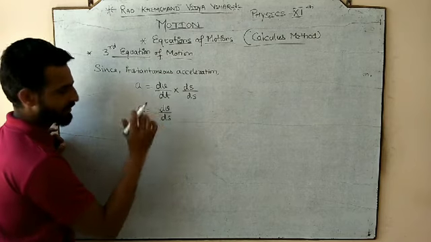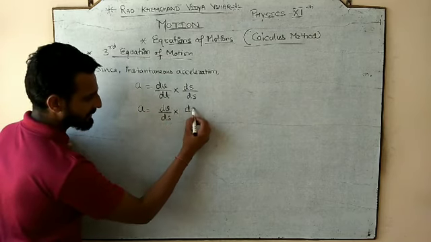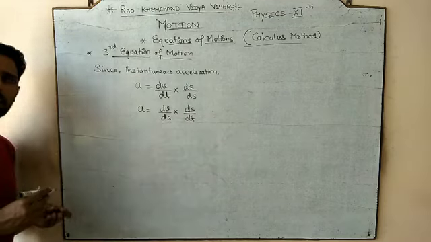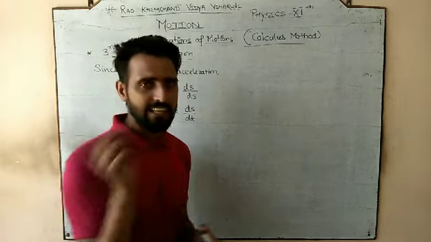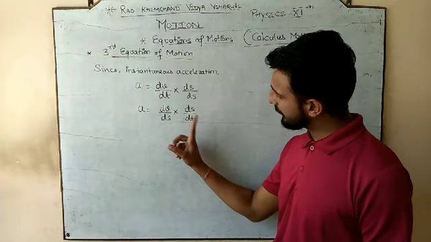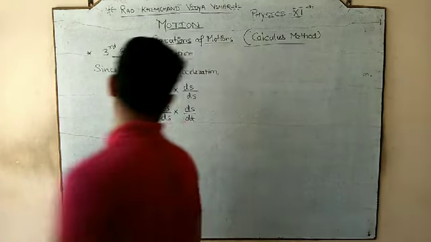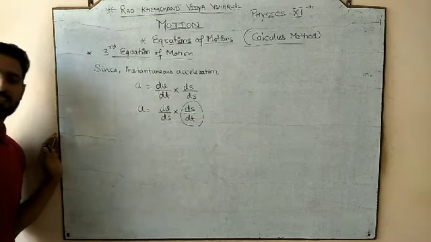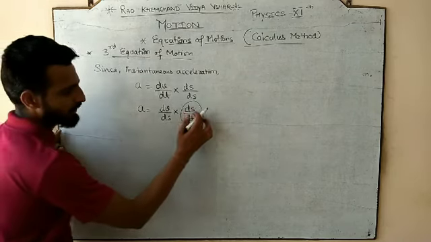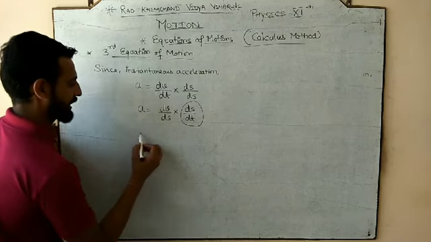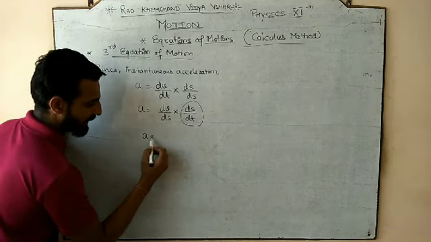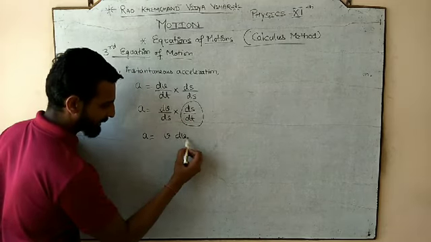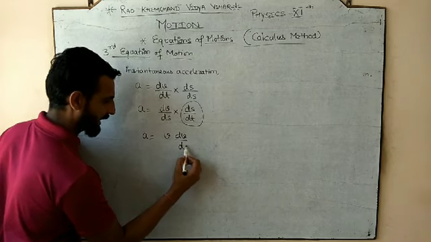I am writing ds in front, this ds is as it is, and I am writing dt at the back side. This also will not affect your equality, whether we write a into b or b into a, it would be as it is. Now check this out. What is that? ds by dt, rate of change of displacement. It is velocity. So ds by dt is velocity. This dv is as it is and this ds is as it is.